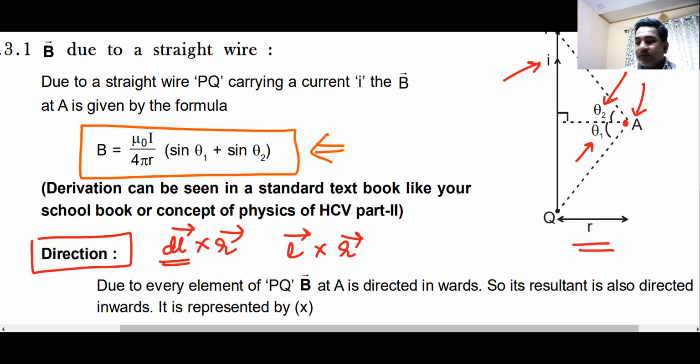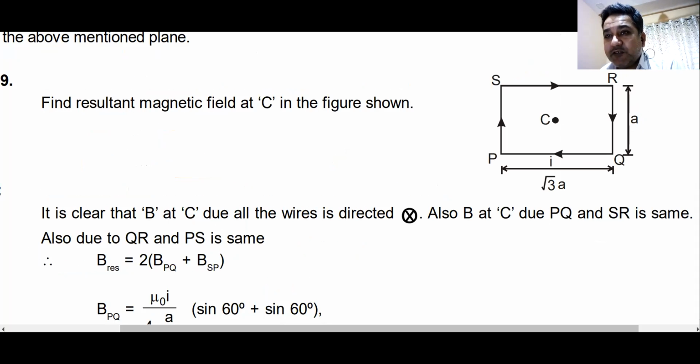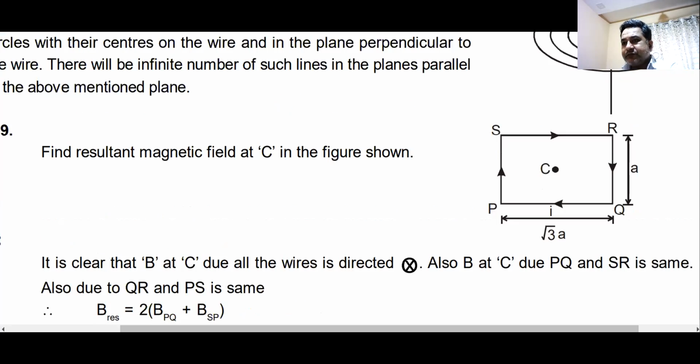I'll just give you a small question to discuss so that you are ready with this. Find the resultant field at the point C. I think this is a rectangular diagram. And what is the magnetic field at point C? Just give me your thoughts. How will you find it out? Sir, due to each. How will you find out due to each? You don't have to find out due to each.